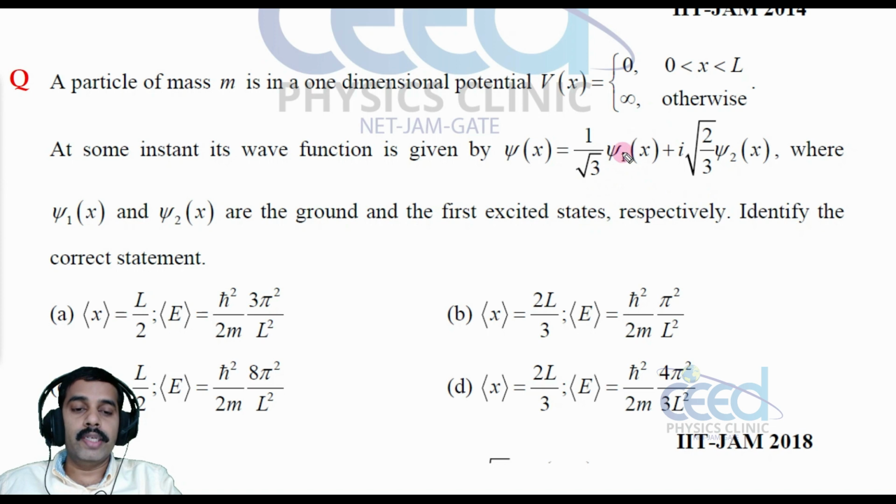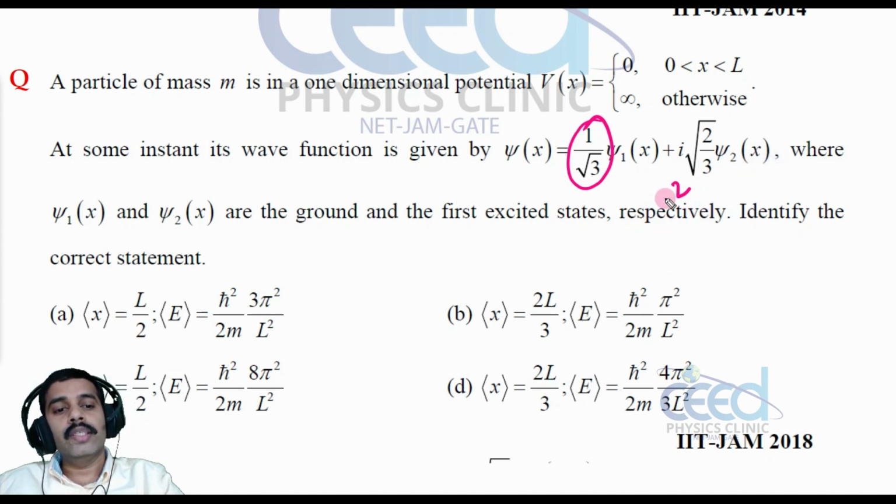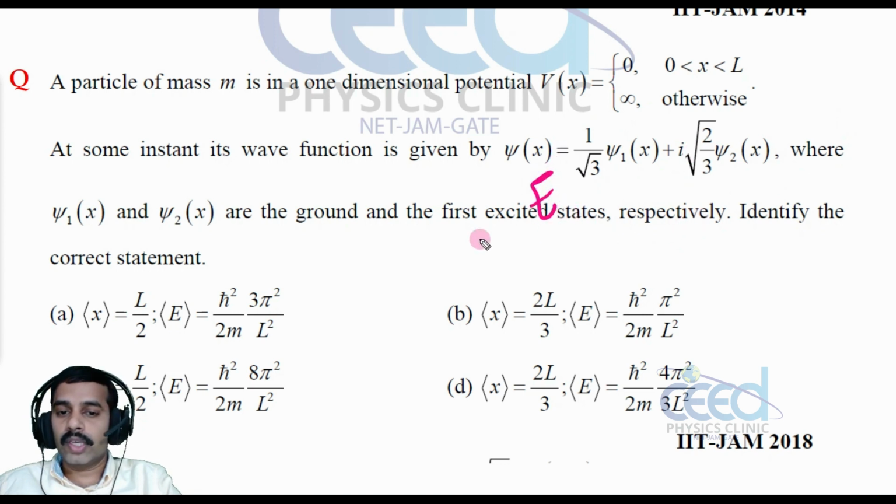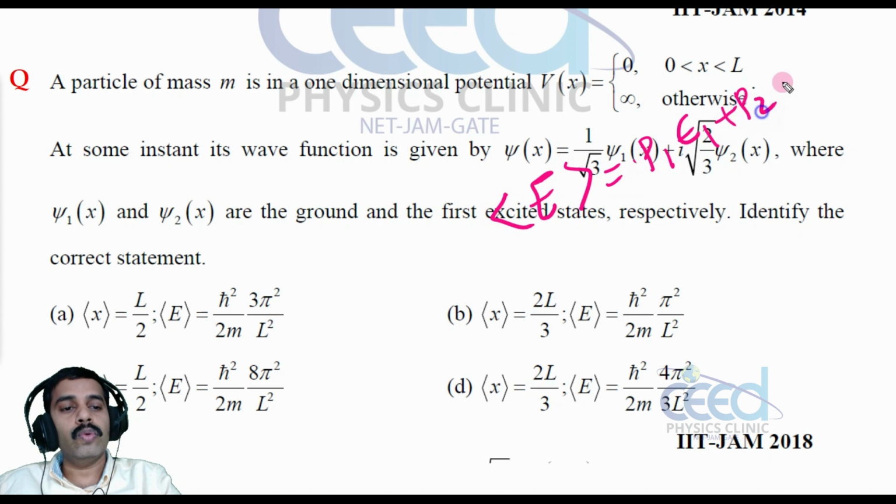Here you can directly say the answer, because we have already studied this. First of all you have to check whether the wave function is normalized or not. If you take the squares, 1 by root 3 square is 1 by 3, and root 2 by 3 square is 2 by 3, so the sum is equal to 1. So this is a normalized wave function. So what is the energy? This is the ground state and first excited state, so energy is equal to P1 E1 plus P2 E2.